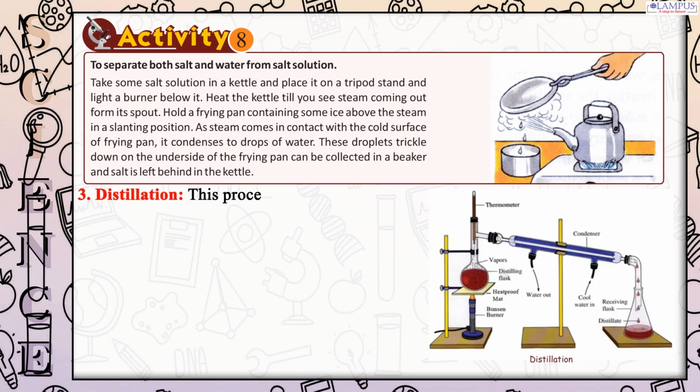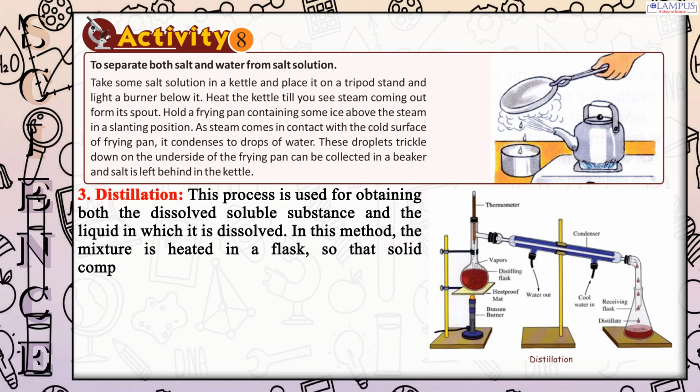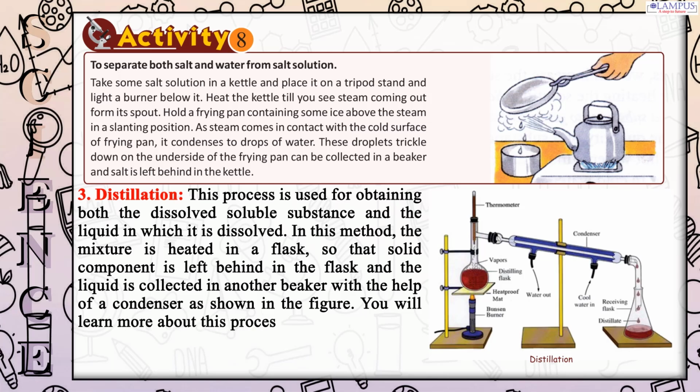3. Distillation. This process is used for obtaining both the dissolved soluble substance and the liquid in which it is dissolved. In this method, the mixture is heated in a flask, so that the solid component is left behind in the flask and the liquid is collected in another beaker with the help of a condenser, as shown in the figure. You will learn more about this process in higher classes.